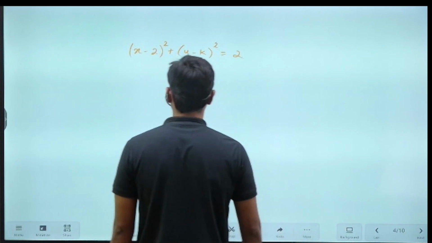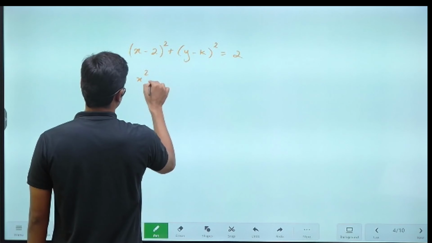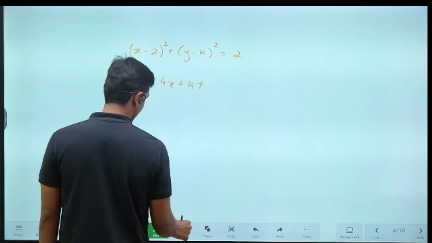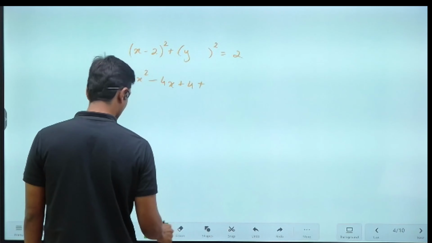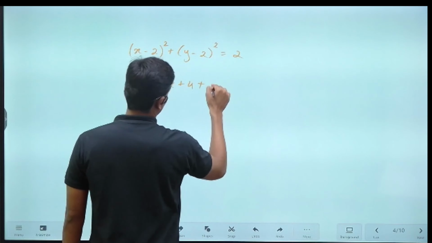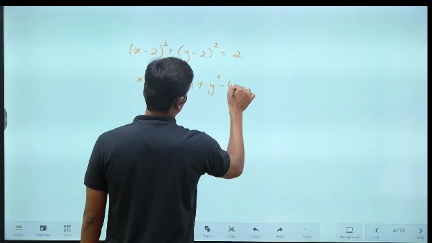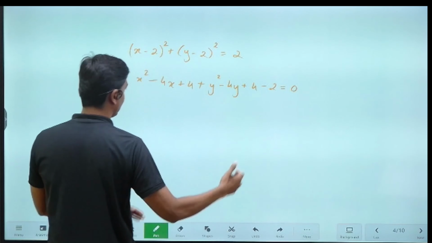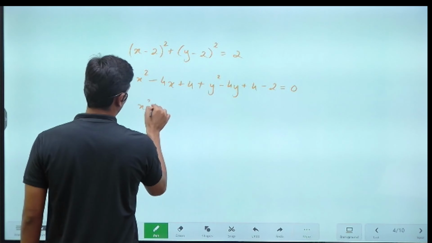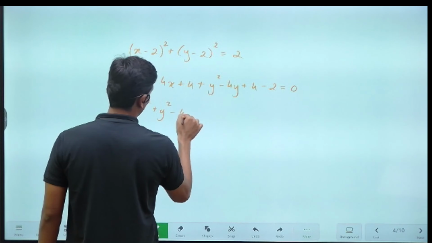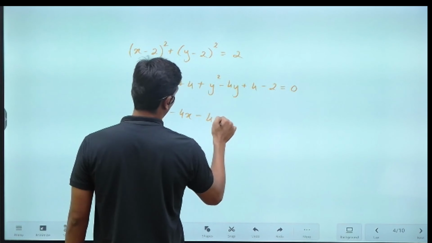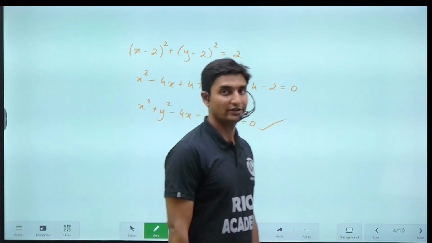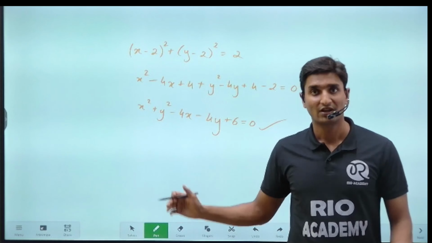Now we have to simplify this one, (a minus b) whole square is a square minus 2ab plus b square. So (x minus 2) whole square plus (y minus 2) whole square is equal to 2, taking the 2 to the left hand side. So x square plus y square minus 4x minus 4y plus 6 is equal to 0. This guys is the equation of the circle that we are looking for. I hope it is clear guys.